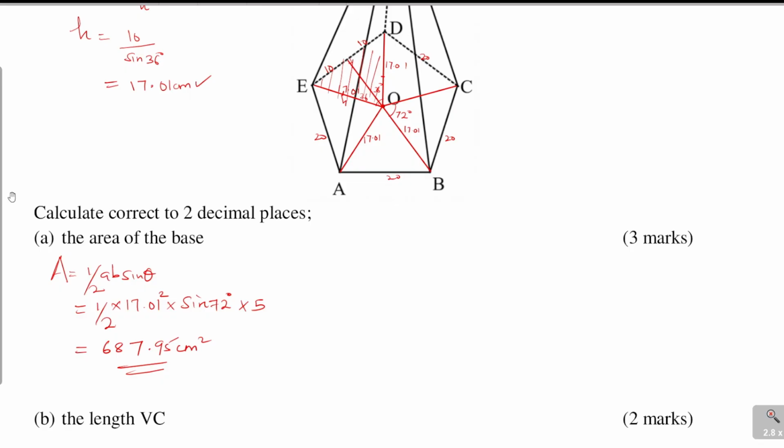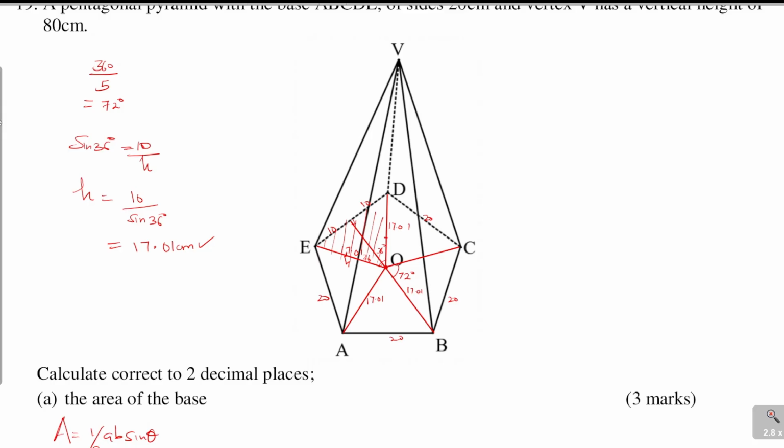Now we proceed to the other one, finding the length VC, that is part B. The length VC. So you can see where VC is. If you can draw this, you can just sketch it. Something that you notice here is going to help us. So this is V, and then you have the height VO. This is the height, this is 90 degrees, and then this one is C.